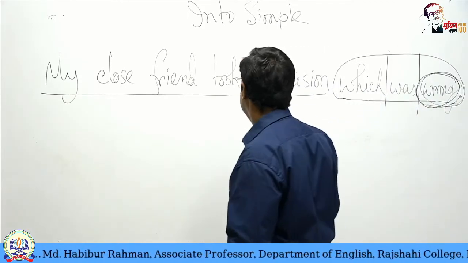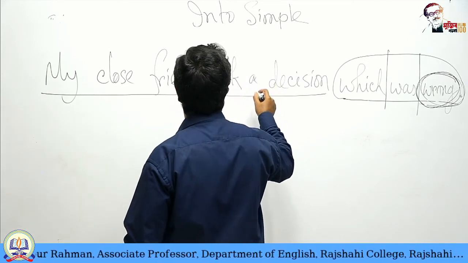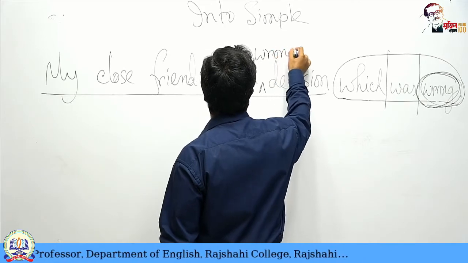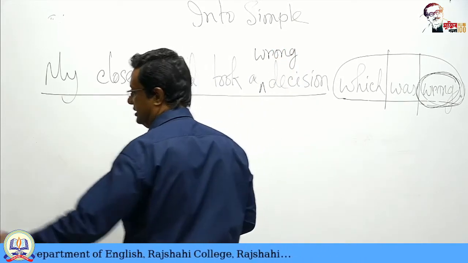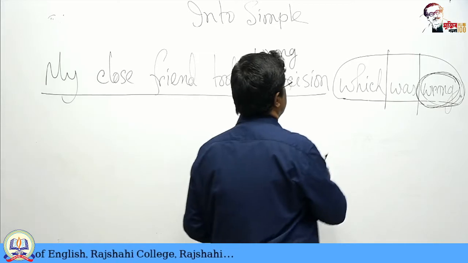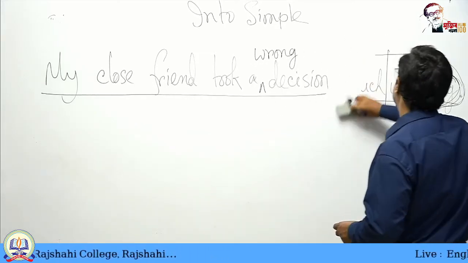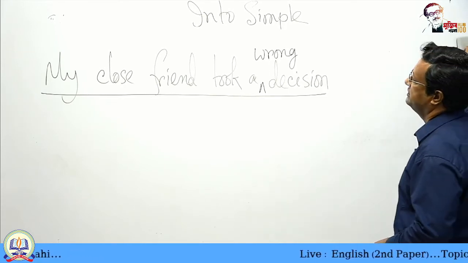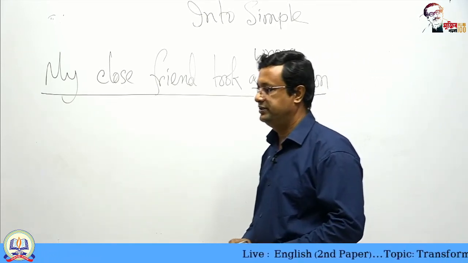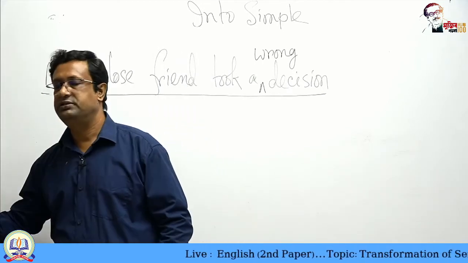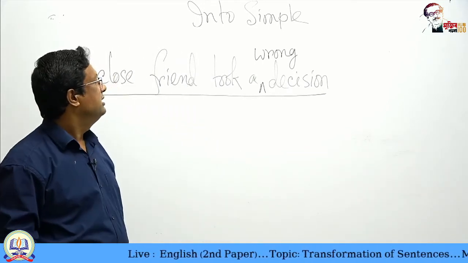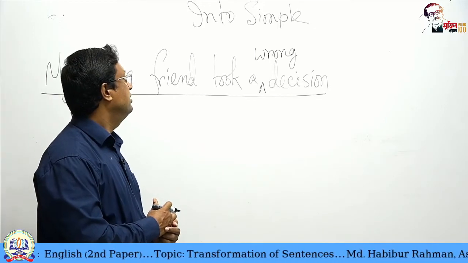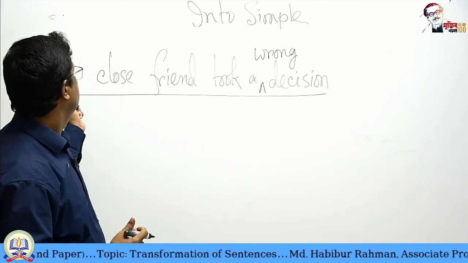decision. So the sentence will be, my close friend took a wrong decision. Okay. My close friend took a wrong decision. So we have also seen which. After who we have used which, and you see a sentence with an adjective, wrong, which was wrong.